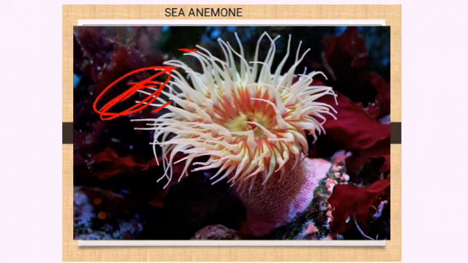Now what will happen? The toxin will hypnotize, which means it will make the prey unconscious. And the tentacles will directly put it into the mouth. The prey enters the mouth and is digested. So, for defense, in order to escape from predators, as well as for capturing food, anything they want to capture, they use these tentacles.